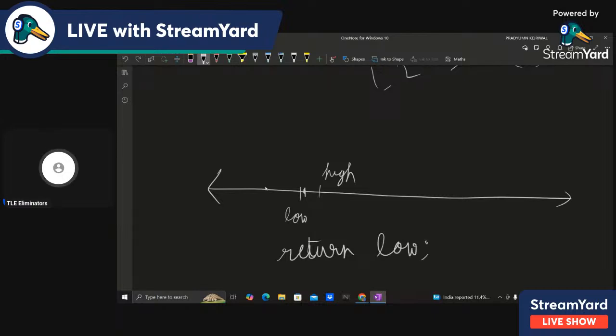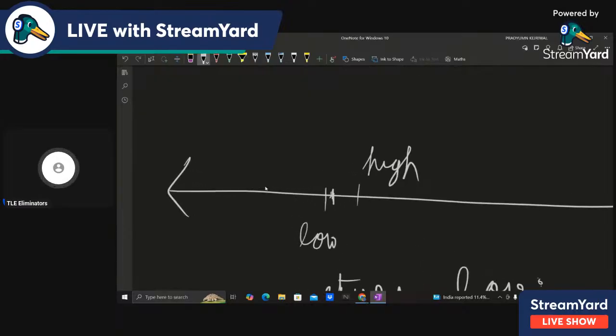What is the maximum error that you can get? In the worst case, the actual answer is very far from low, at max here, but we know that it is between low and high. At every iteration the range is getting halved, so we can just iterate till this range is small enough, so that even if the answer is here and we print low, the error is still less than or equal to 10 raised to the power minus 5.